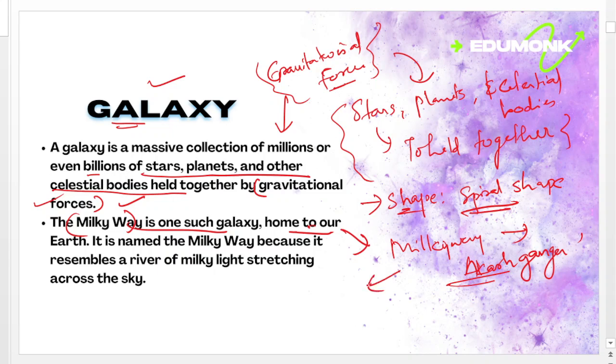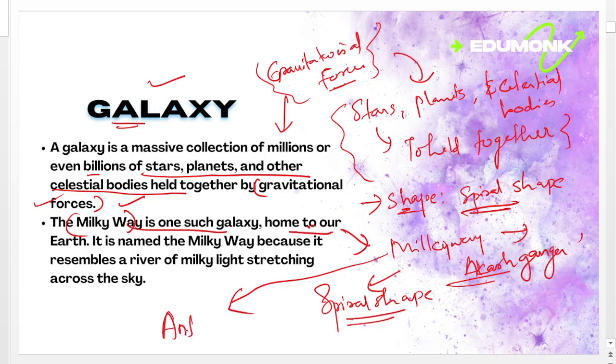This Milky Way or Akash Ganga galaxy is also spiral in shape. Then nearest to the Milky Way galaxy, there is another galaxy known as Andromeda. The Andromeda galaxy is also a spiral shaped galaxy.